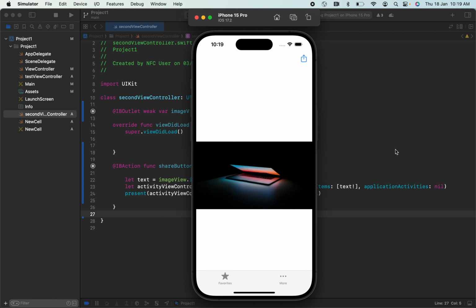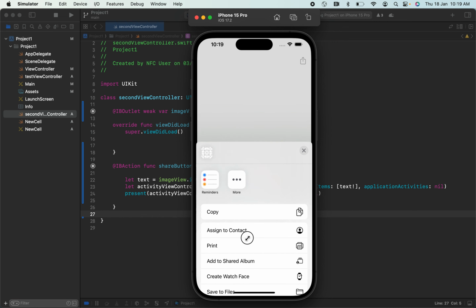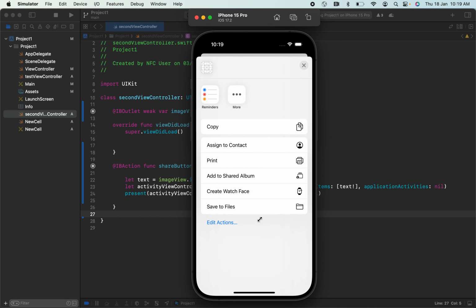See, this is the application where I'm going to explain the UI activity view controller. Here we have a button. If I click on this, this pop-up will come. Here we can have multiple actions that we can take.